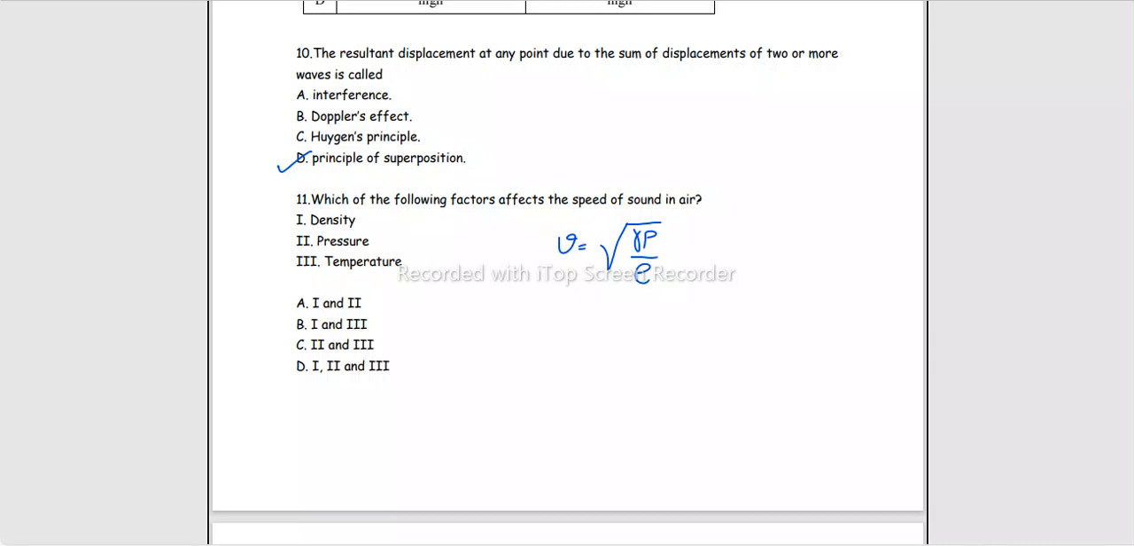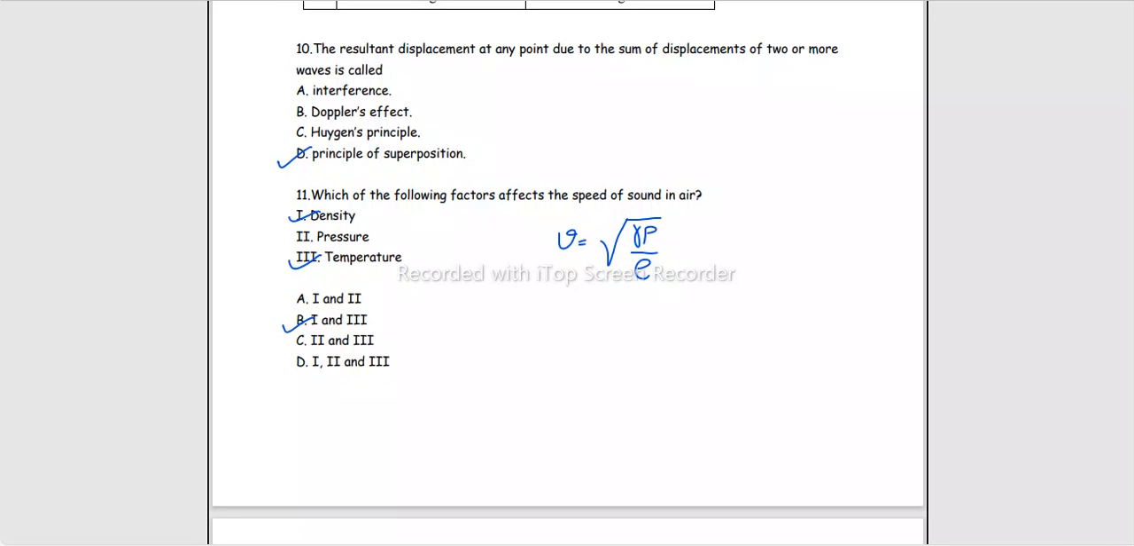Temperature पर भी depend करता है, अभी हमने ऊपर देख लिया. With every 1 degree centigrade, 0.61 meters per second का change आ रहा था. However, we concluded that even though you see pressure here in this equation, लेकिन pressure जब भी आप change करवाते हैं medium का, consequently density में भी फर्क आता है. They cancel out each other, and hence there is no effect due to the change in pressure on the speed of sound. Right? तो कौन affect करता है? Density and temperature. 1 and 3. Option B is the correct option.